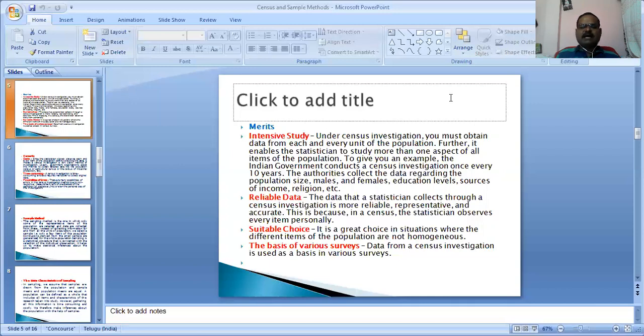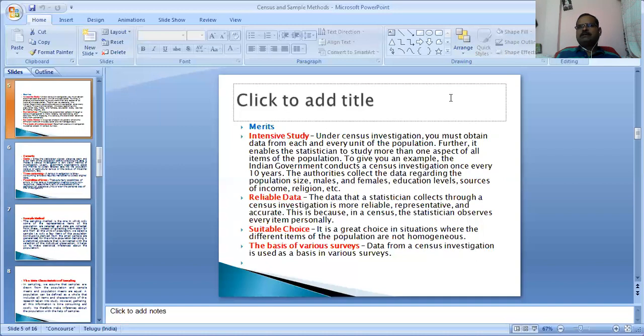The data that a statistician collects is accurate. This is because in a census, the statistician observes every item personally. For example, the enumerator visits the house to see whether it is a pakka house, built with cement, or a thatched house, and observes the quality of the house.